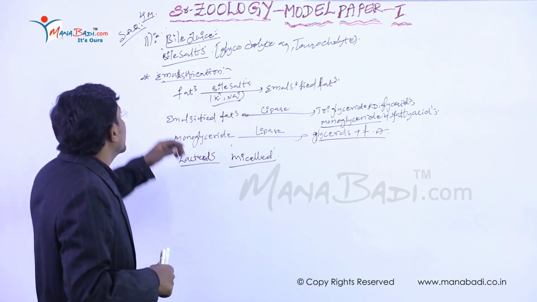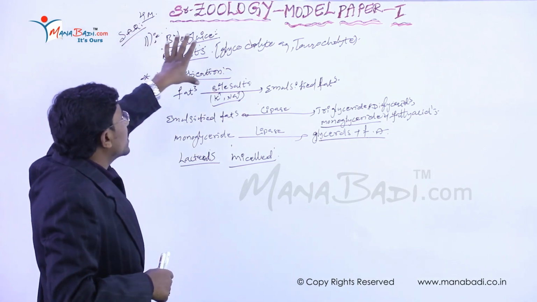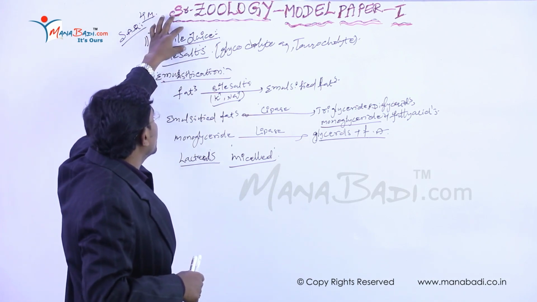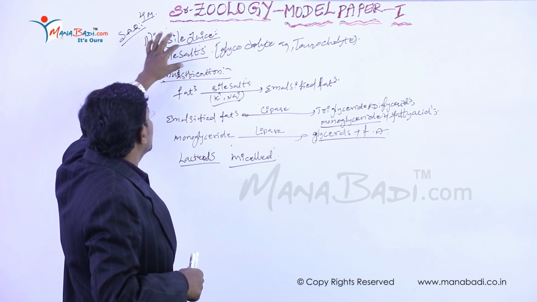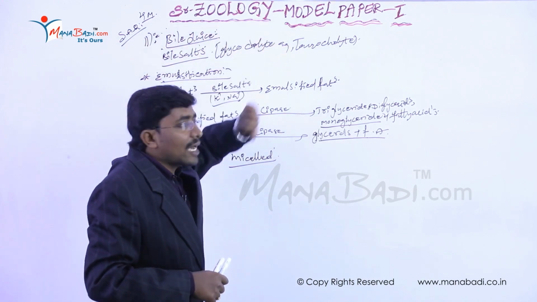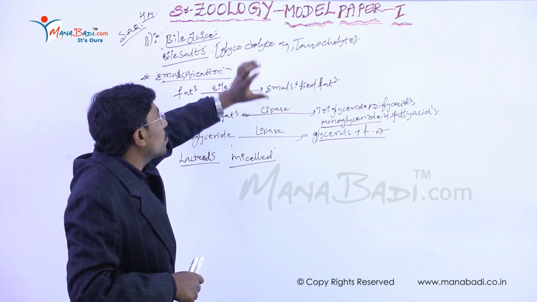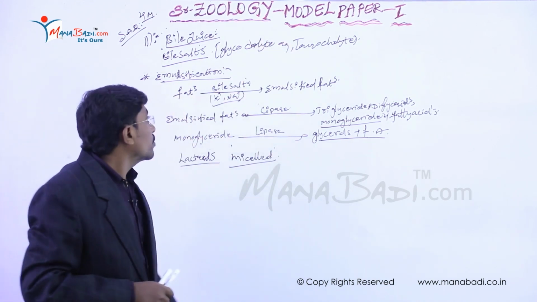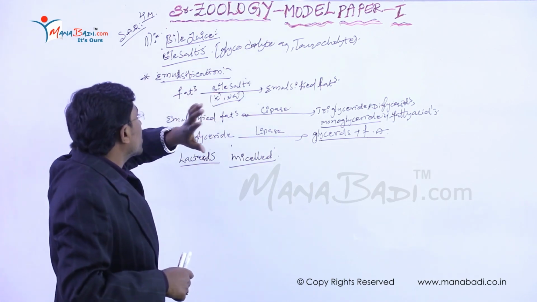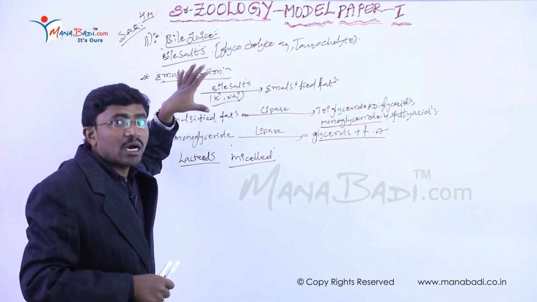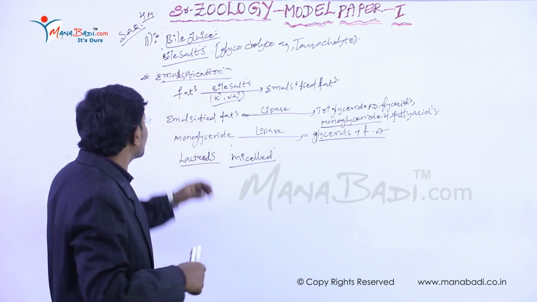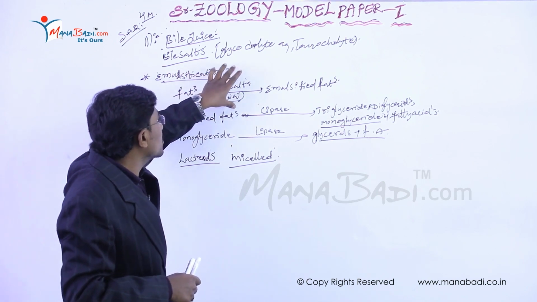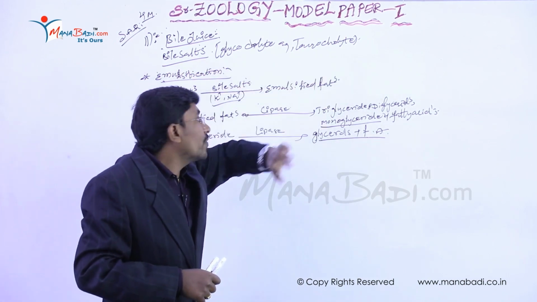So once again I will repeat that. Complete fats are emulsified by the bile salts. These bile salts are present in the bile juice. The best examples for the bile salts are glycocholate and taurocholate, which have sodium and potassium molecules. These emulsify the fats, so the fats undergo the emulsification process. Finally, emulsified fats are formed.